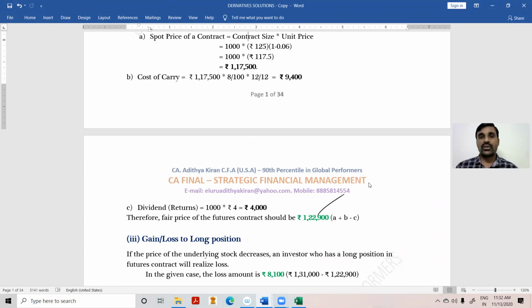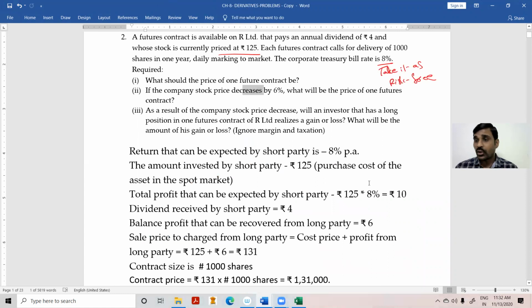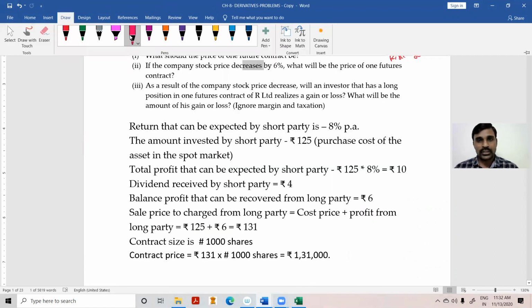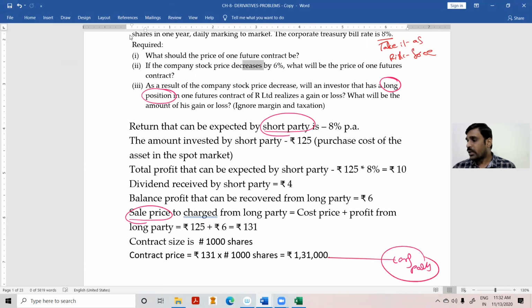Okay, 1,22,900. And what is the loss? Loss to whom? Loss to the long position, not to the short position. We have calculated all from the short position's point of view. Now we have to think about the long position. This is the sale price for the short party. For the long party, it is the purchase price.